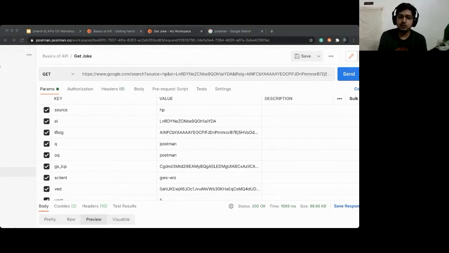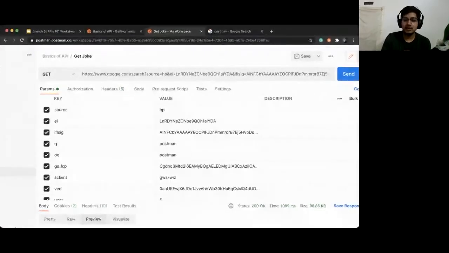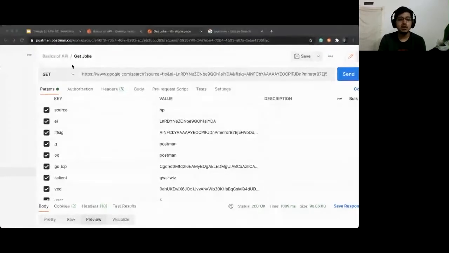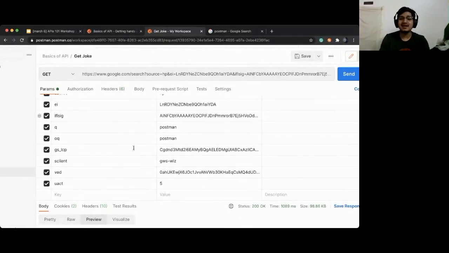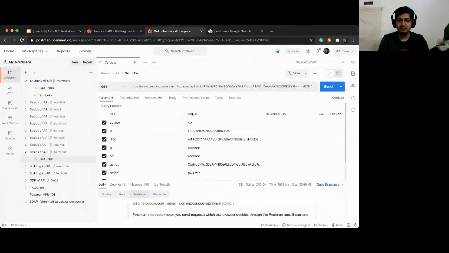Obviously, you might see something like preview failed to load. You might have received too much data, which it will not be able to preview. But try it again, maybe refresh it, and it should work. I don't think there's anything else you can do apart from that. So this is how you can know about the different params which Google is sending while you are using a web request.